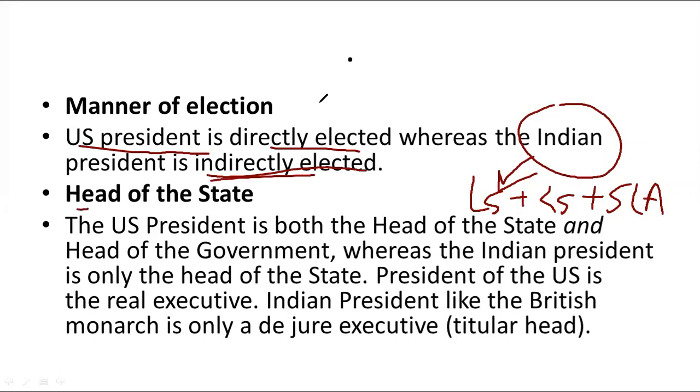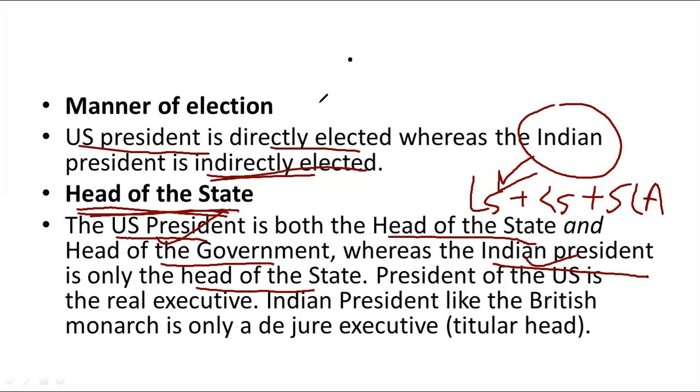Head of the state. Who is the head of the state? Both the US president and the Indian president are the head of their respective states, but the US president is also the head of the government in the United States. The Indian president is only the head of the state but not the head of the government, because we all know the head of the government in India is the Indian prime minister, who is elected directly by the people.